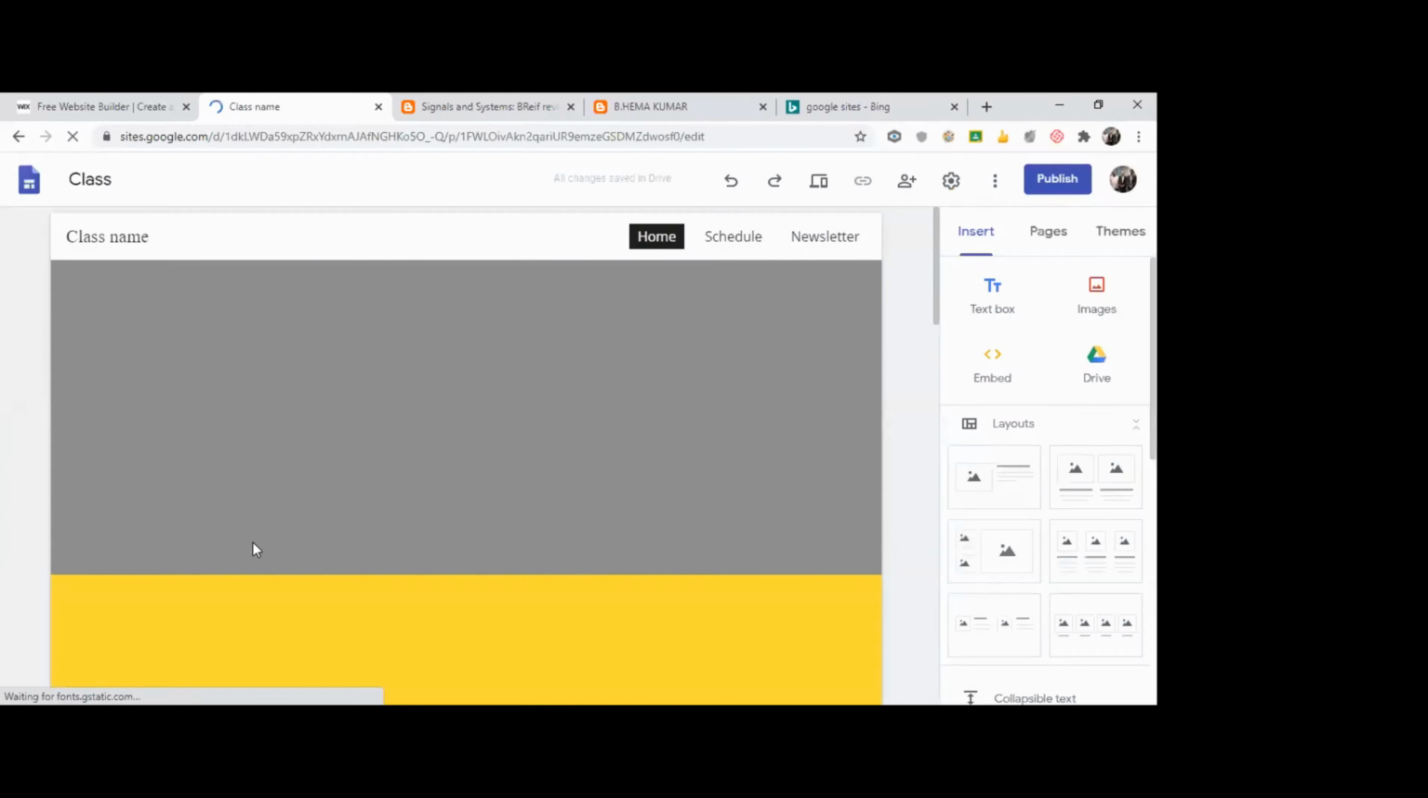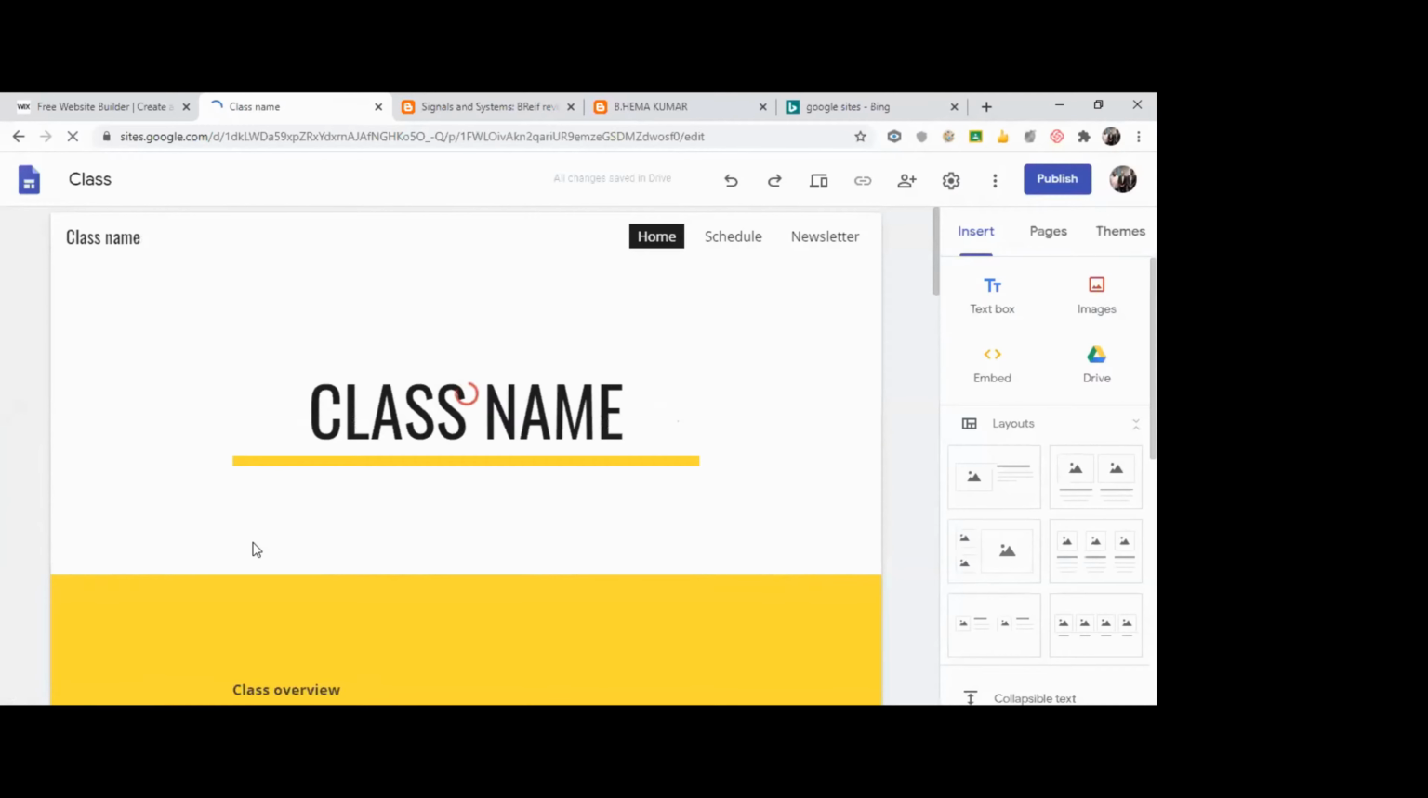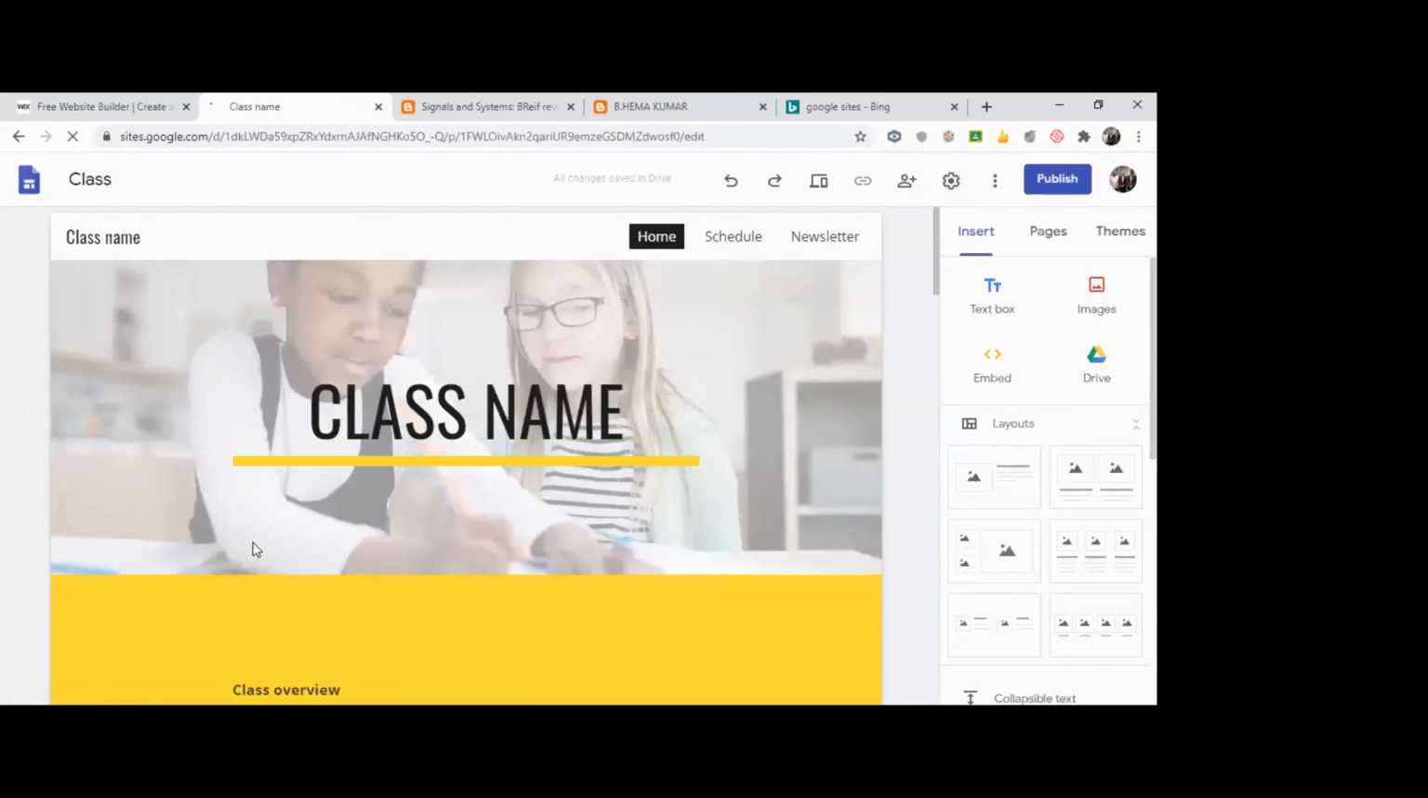So it will take you to the mode where you can edit the template. Here I just give a name, say Tele2. Similarly, here also I can give a name. This is a class name. Tele 2.0. Okay, I just gave a name.